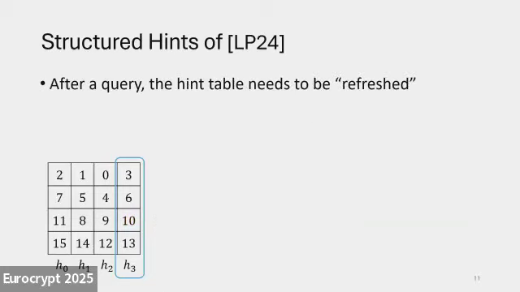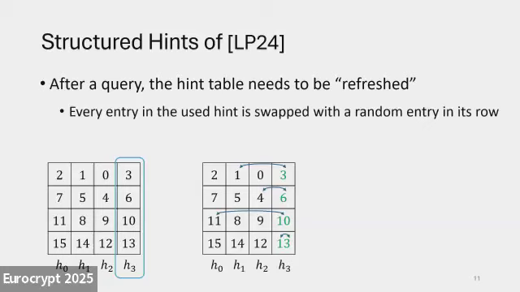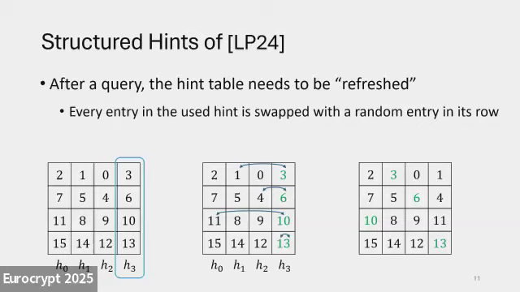Hopefully, the intuition is pretty clear why this is secure. Now after a query, the hint table needs to be refreshed. This rightmost column is now revealed to the server, so we cannot use it again. But what if we want to access other entries like 3 and 6 in future queries? The solution is to refresh the hint table by swapping each entry in this consumed column with something random from that row, possibly itself. So after the swap, the hint table looks like that.